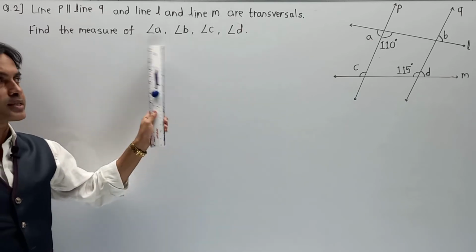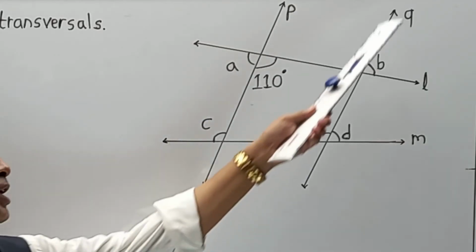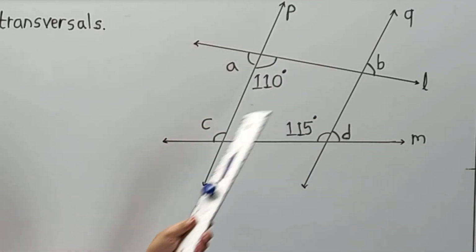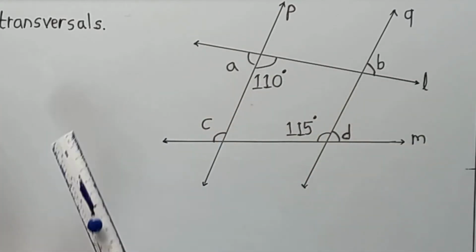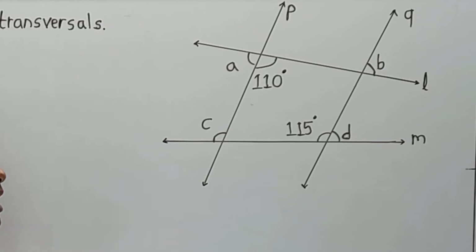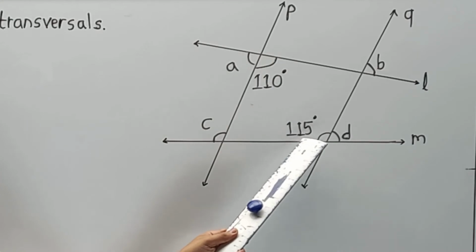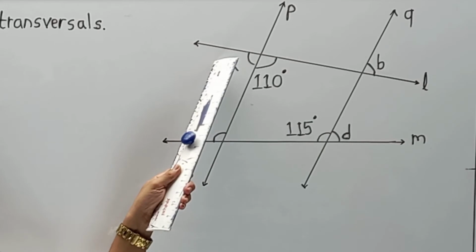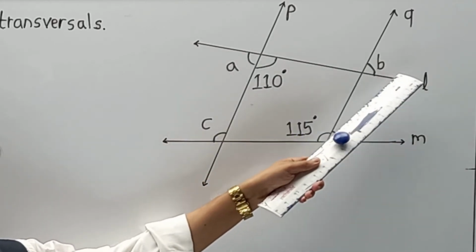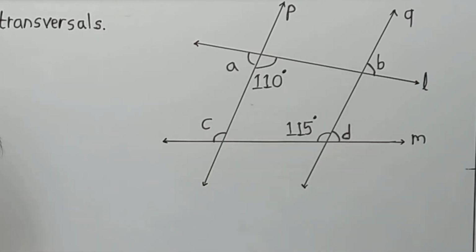Now we are trying to understand the same question from the diagram. As per their condition, line P is parallel to line Q, and line L and line M act as transversals. They have given two angles, 110 and 115. Then we must find the value of angle A, our first task, angle B, second task, angle C, third task, and angle D, fourth task.